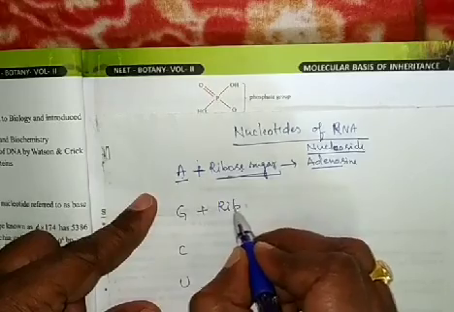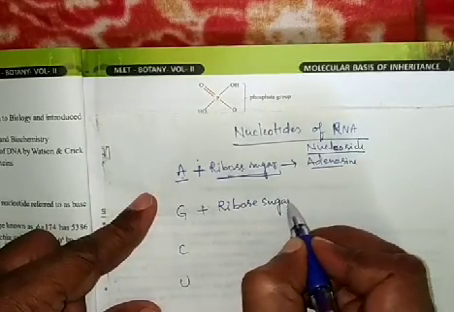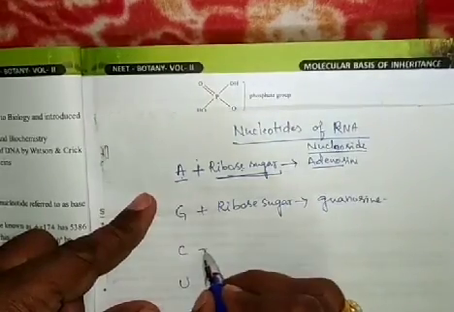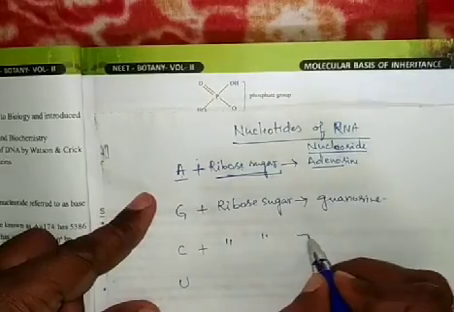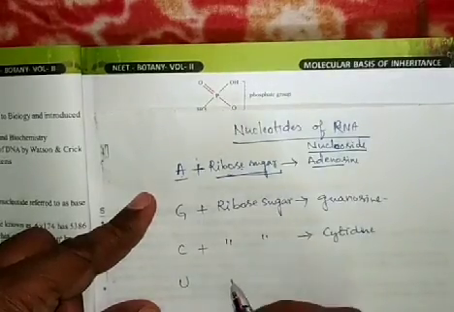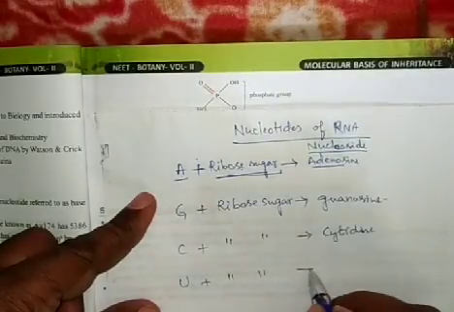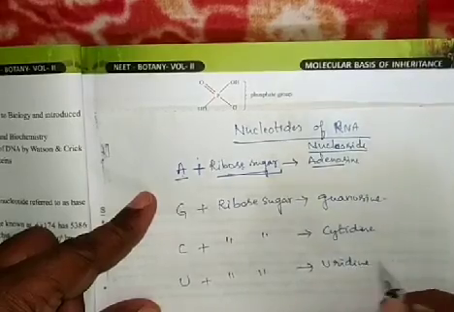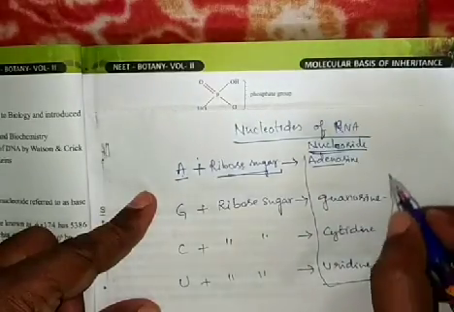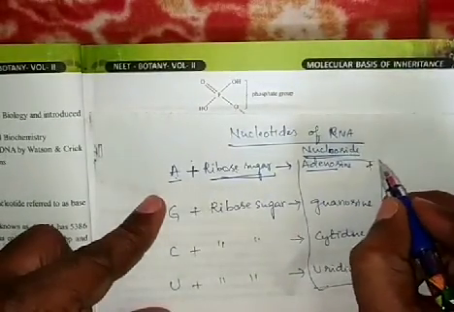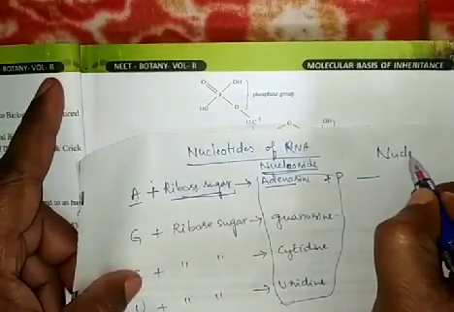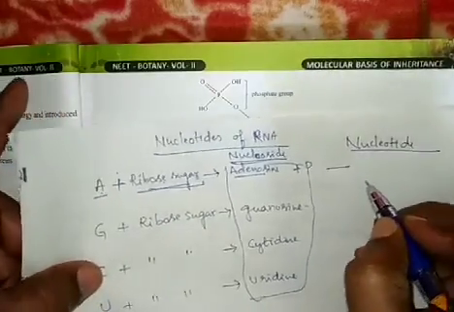Guanine with ribose sugar forms guanosine. Cytosine with the same ribose sugar forms cytidine. With uracil, uridine. These four are the nucleosides of the RNA. These nucleosides react with the phosphate and form nucleotides.